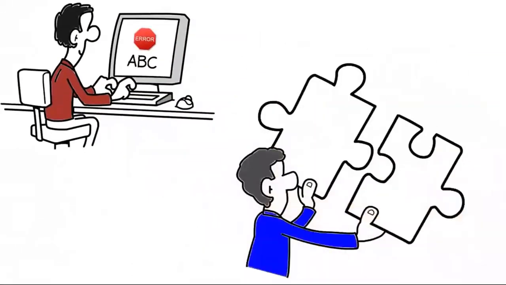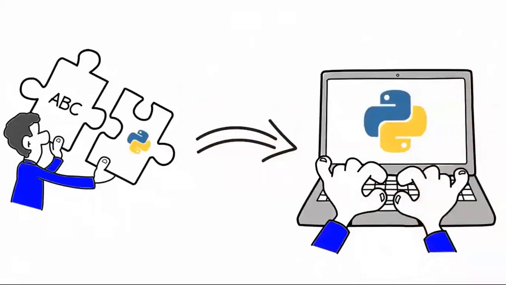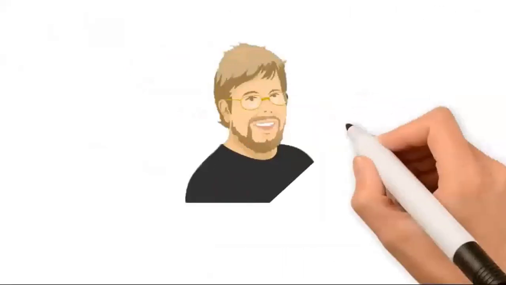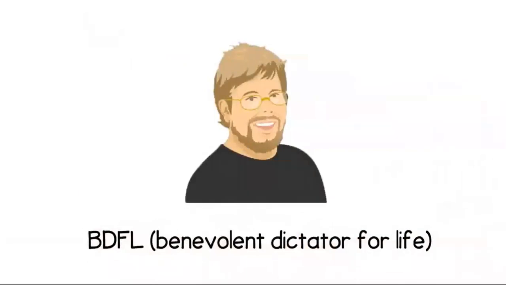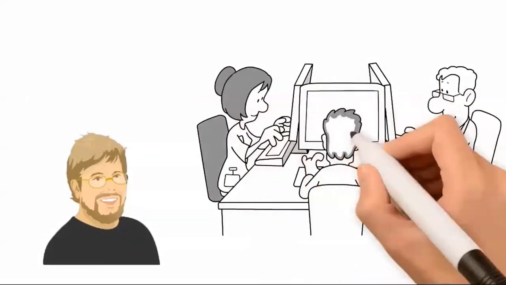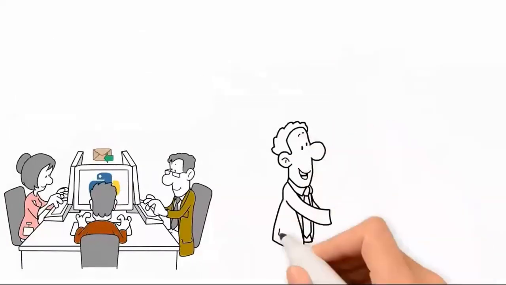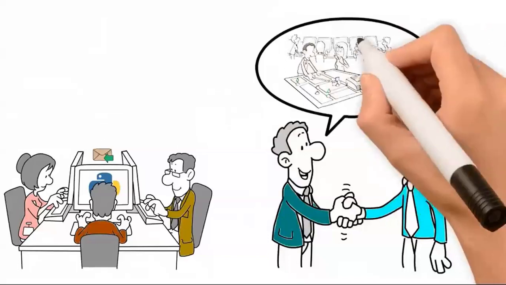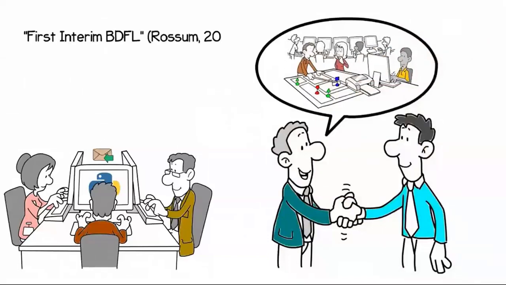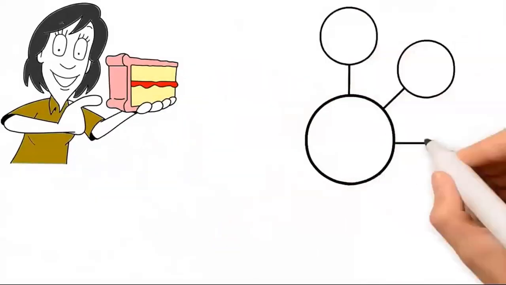He used most of the good features from the ABC language to create the Python programming language, which he modified to eventually remove all the flaws in the ABC language. After the creation and release of Python, its creator, Guido van Rossum, was recognized as the BDFL, benevolent dictator for life of the programming language. After van Rossum joined the Corporation for National Research Initiative, he received a mail from Ken Mannheimer requesting access to some BDFL privileges for a semi-formal team of developers who would oversee Python's development and workshops, which would make Rossum first interim BDFL. Just like ice cream and chocolate cake, Python also began with only one flavor.